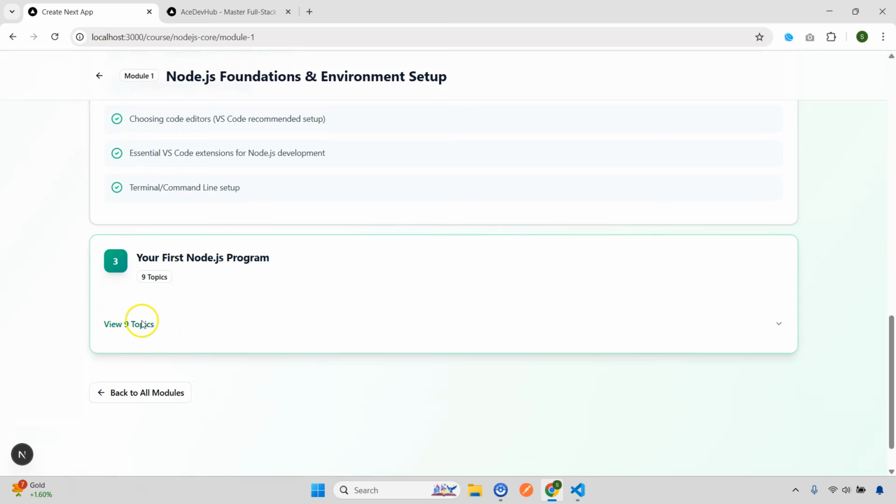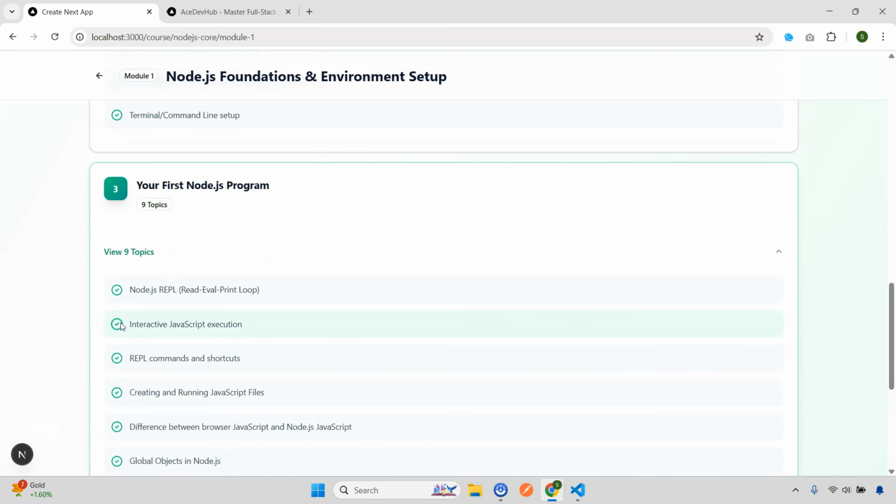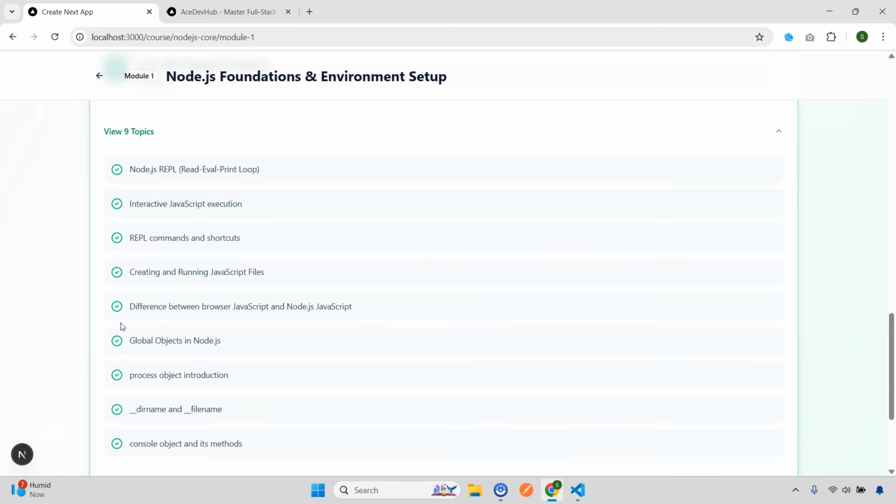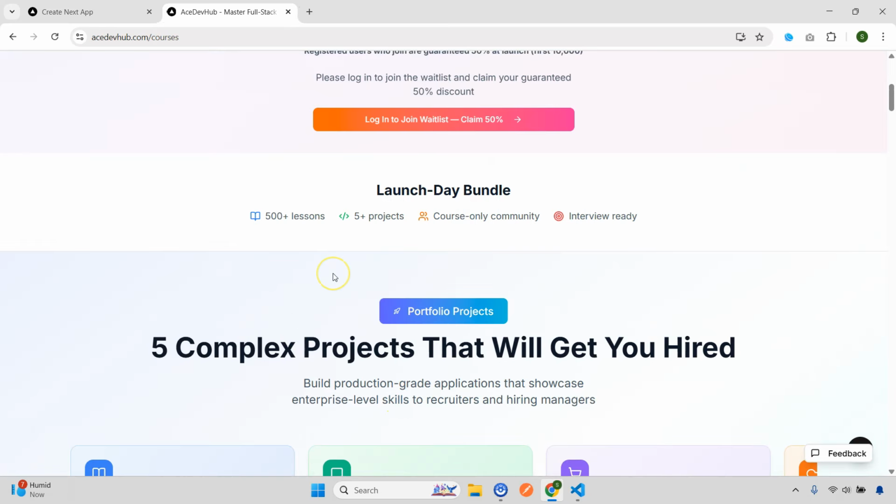Then we'll move to the third one, which is the first Node.js program. So here, as usual, the Node.js REPL, interactive JavaScript execution, commands, shortcuts. Then we have directory name, file name, and you can see all of this. Now all this curriculum, the final one that you can see here, is actually still in progress, so the UI and everything will change. You can download each and every curriculum topic wise once I update everything, so it will take some time.